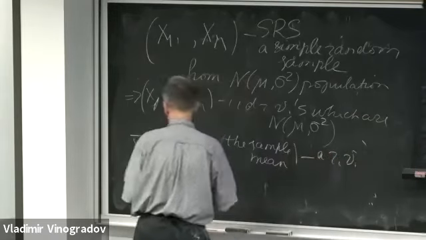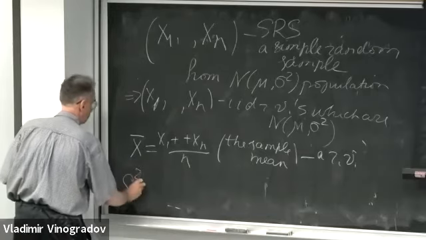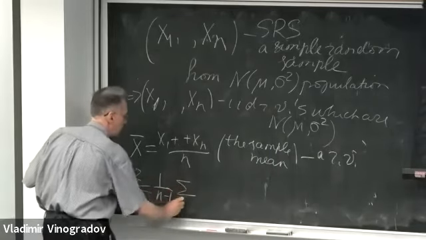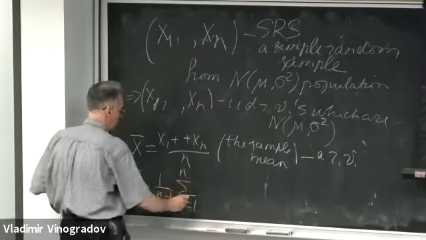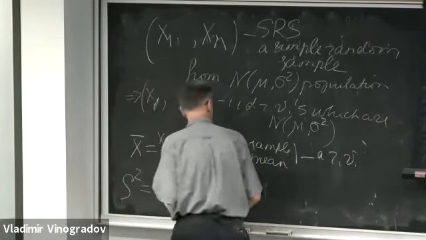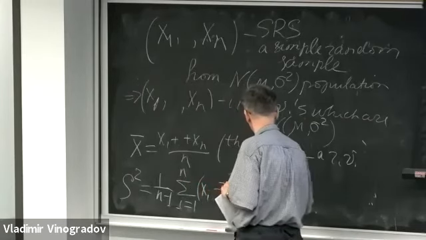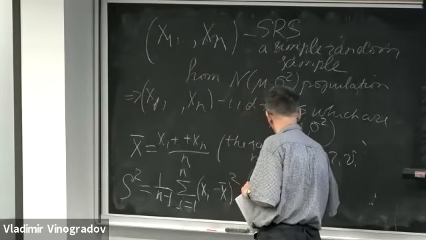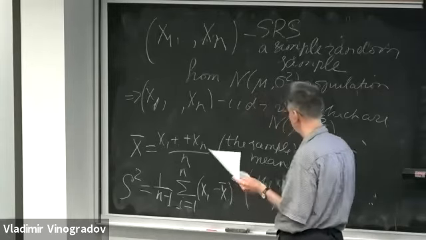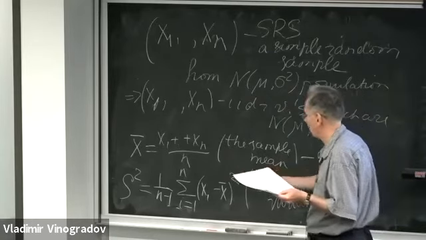And then we consider s squared, which is 1 over n minus 1, times the sum over i from 1 to n of (xi minus x bar) squared. So this is what we call the sample variance. And of course, if x1, x2, ..., xn are numbers, the sample variance is a number.